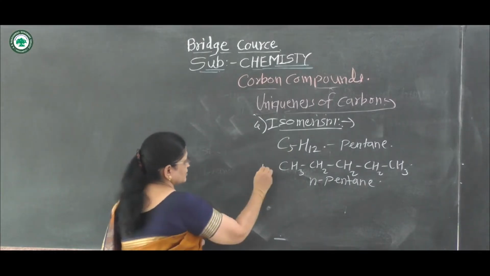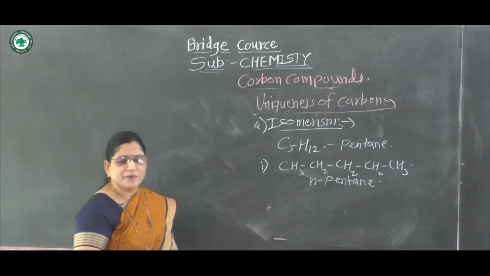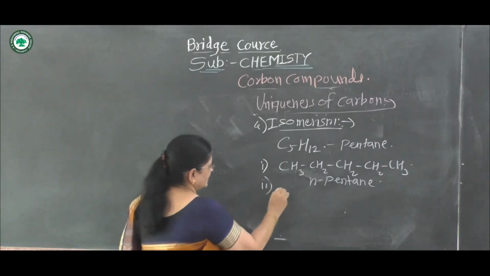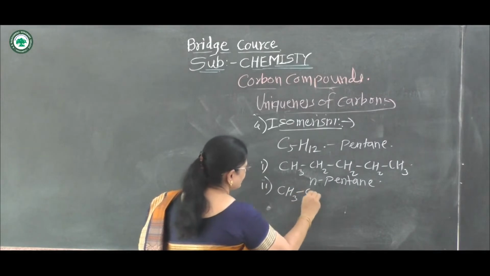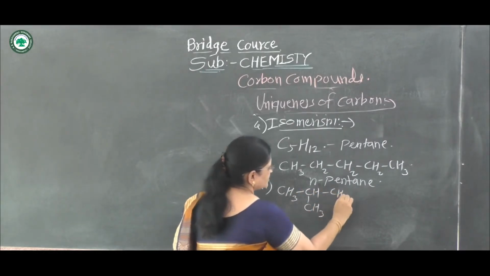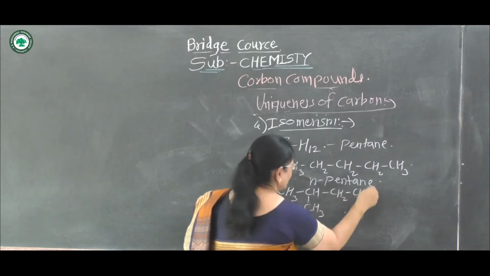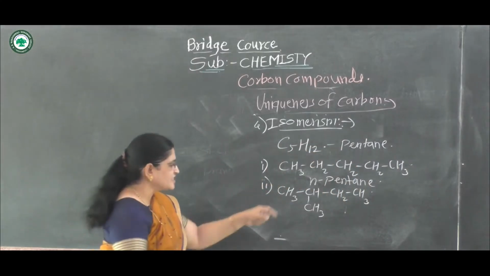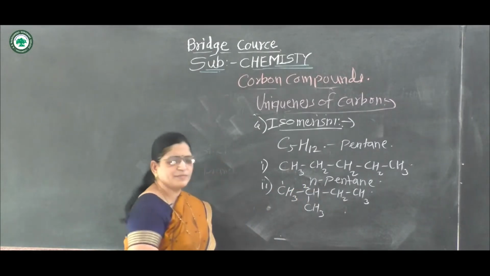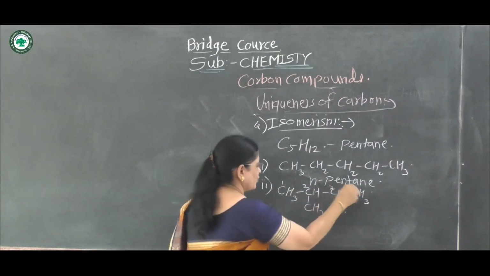This is the first structure of pentane. Then the second structure of pentane is CH3, CH, CH3, CH2, CH3. In this compound, suppose this is carbon number first, this is second, third and fourth.